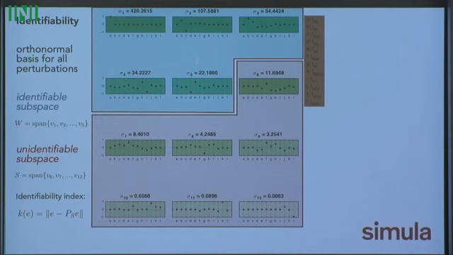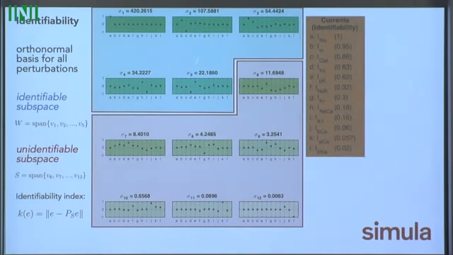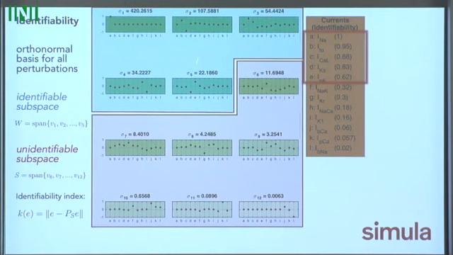For any given model now, we can look at the perturbations along the currents directly, and we can come up with this index of identifiability. Here we can see that a few of the currents should be highly identifiable, while a lot of them are not very good at all. When we're doing our analysis now and we measure some sort of drug response, we can get at least a gut-feel check on whether we expect this to be a real effect, or whether there are so many permutations of unidentifiable currents along that vector that it's a bad choice.